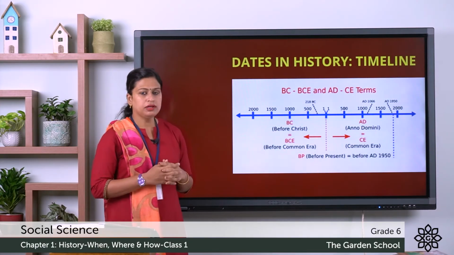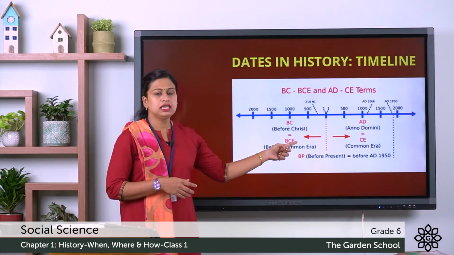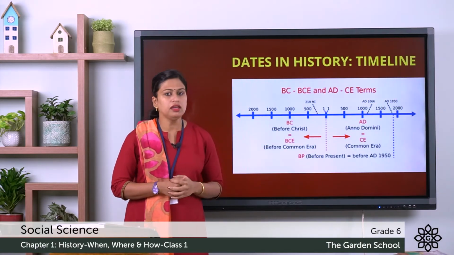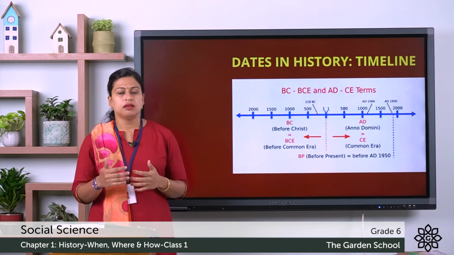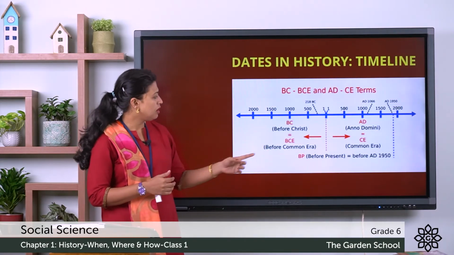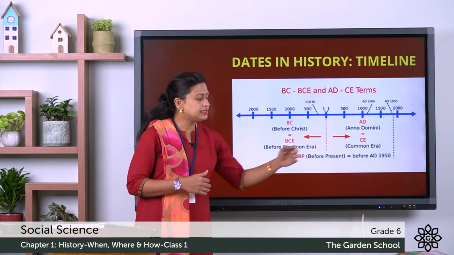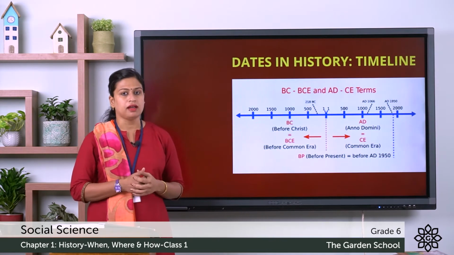But nowadays, instead of BC, we say BCE, and instead of AD, we say CE, where CE stands for Common Era. So BCE, we say before Common Era, and for CE, we say Common Era.